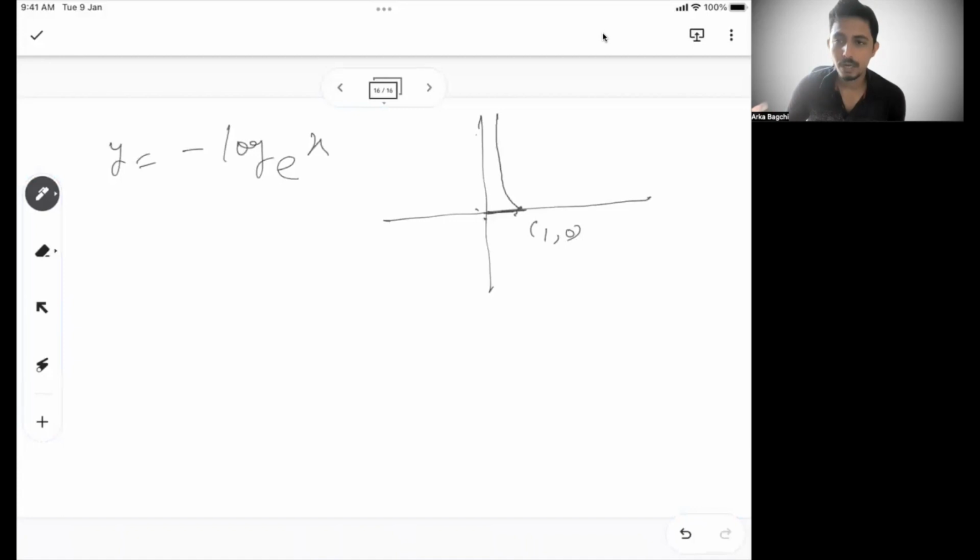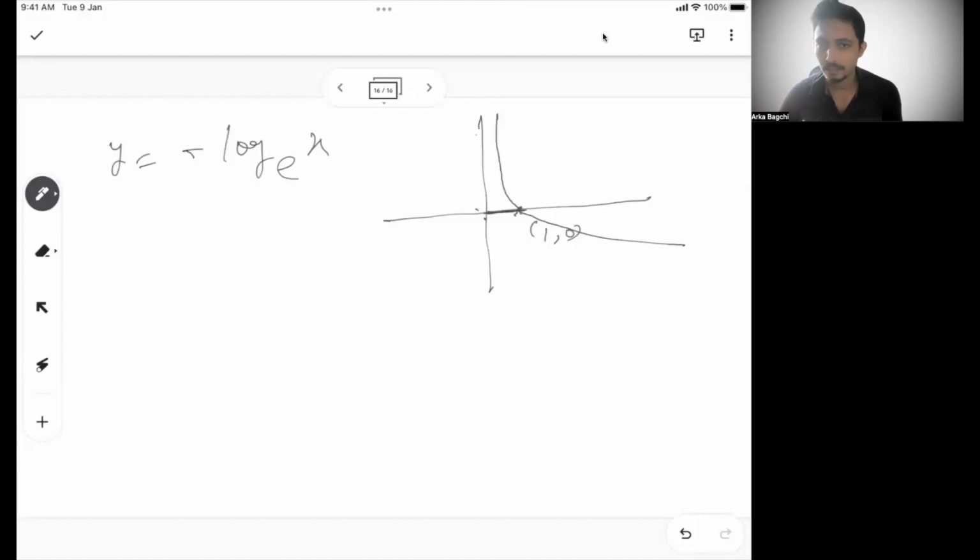For x value more than 1, y was always positive if the minus sign was not there. Now it will become negative. Right?